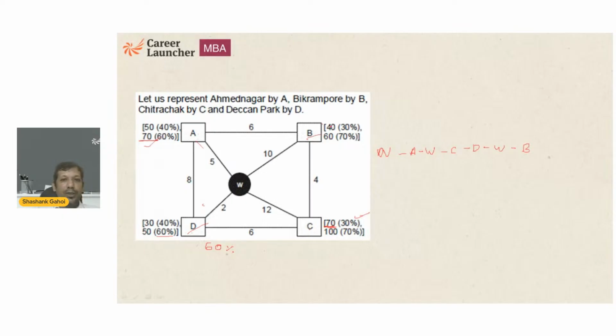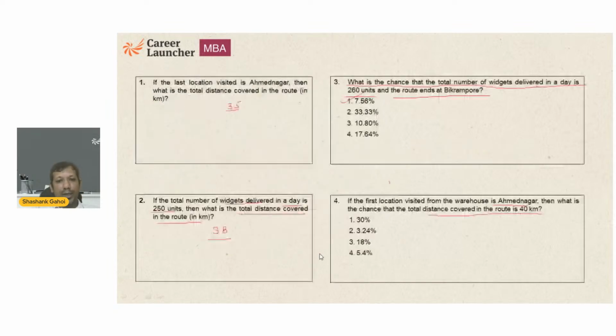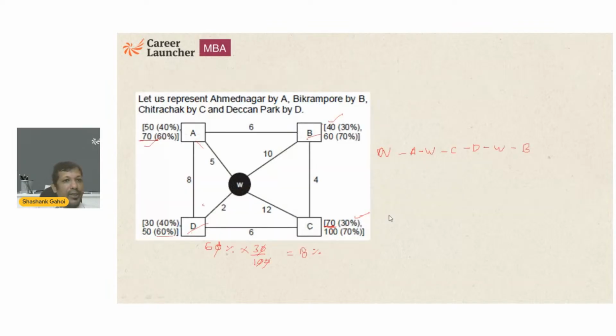After that, he goes to B, then it should be 40. What are the chances? That is 30%. So what is the probability that I am going to get? That's going to be 18%. So answer of this question is going to be 18%. I don't need to take the probabilities of A and C. And why not? Because if he's going to go to A first, and that's given in the question. Now it's not a chance, it's a guarantee. If it is a guarantee, there is no probability.